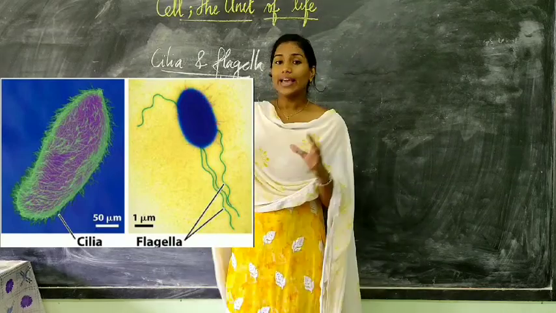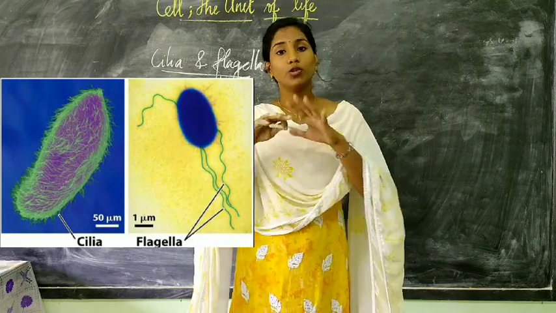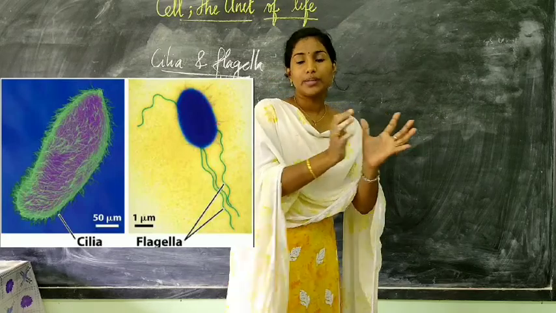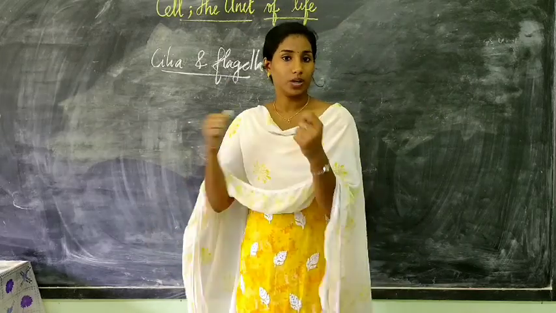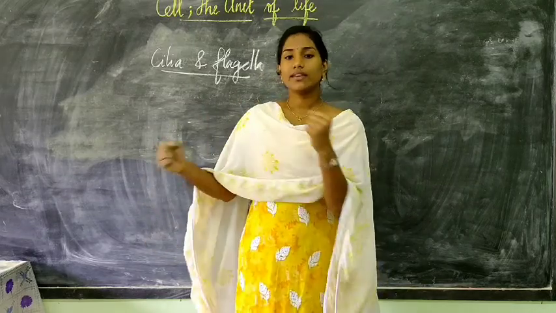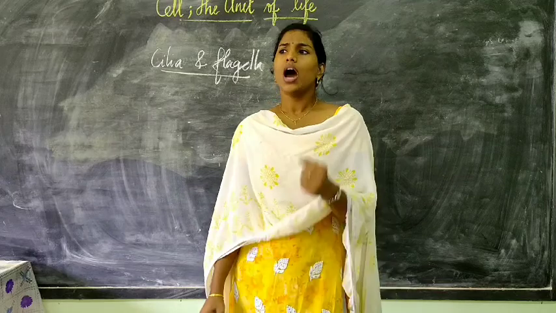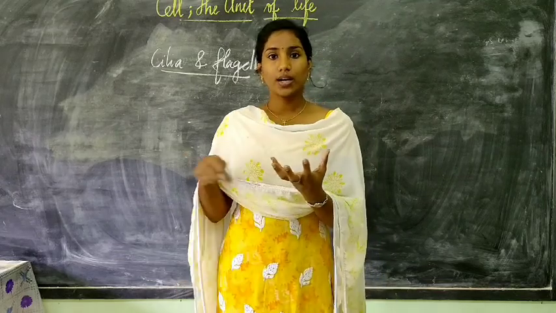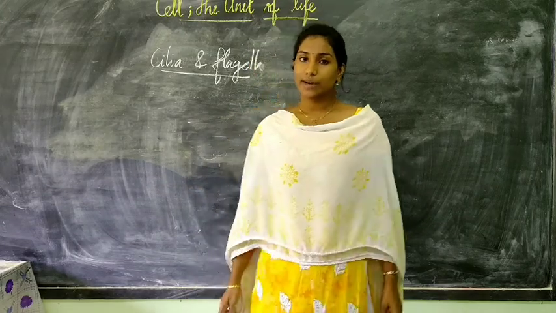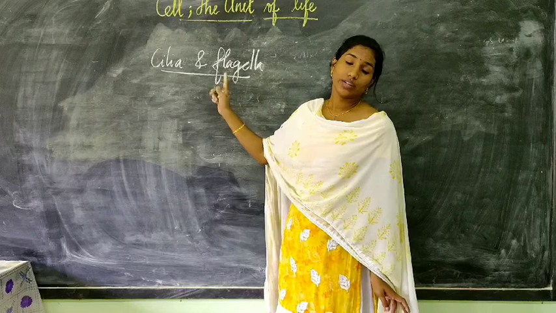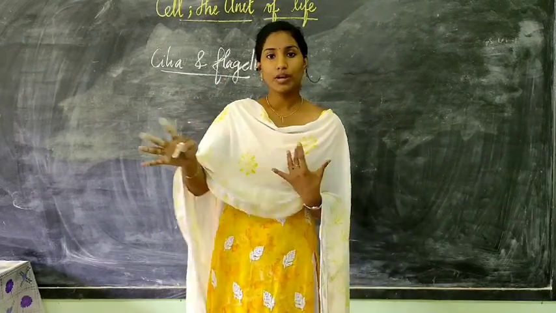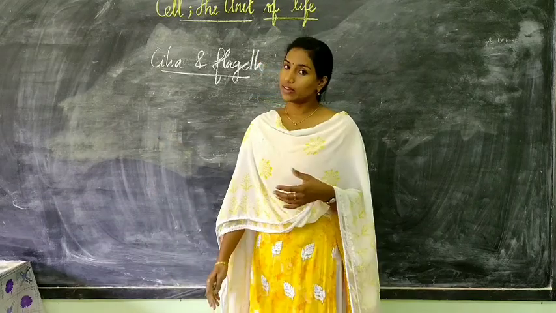Now cilia will help in the movement of the cell or the movement of fluid surrounding the cell. Like a rower, like the oar we use to move a boat, in the same way it helps in the movement of the cell. Or if there is fluid around a cell, cilia help it move without friction. Whereas the main and the only function of flagella is propulsion of a cell, movement of a cell from one region to another region.